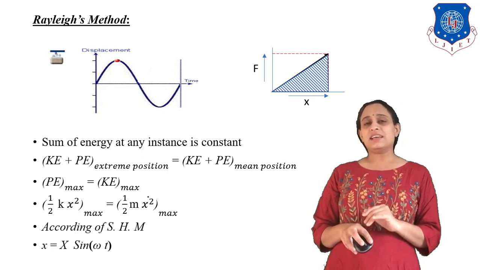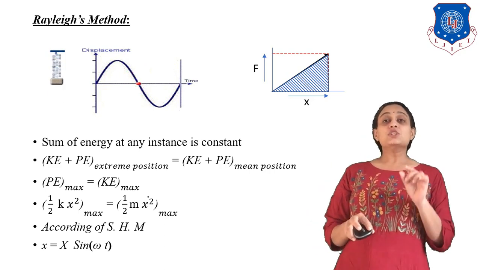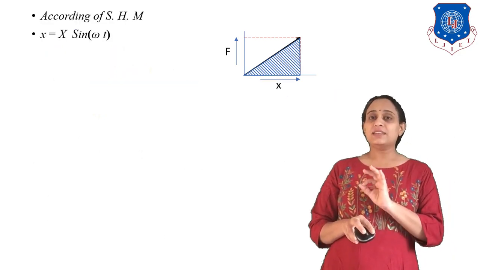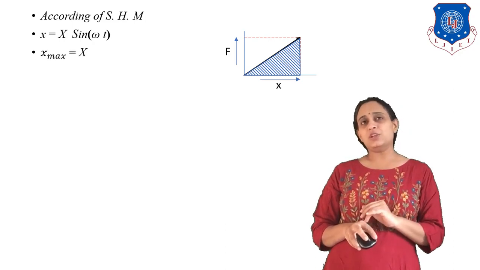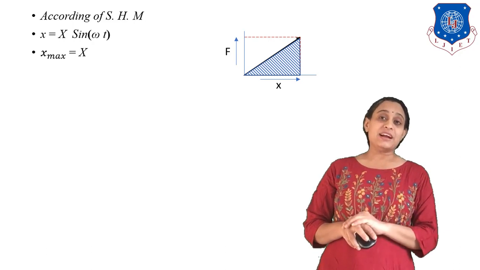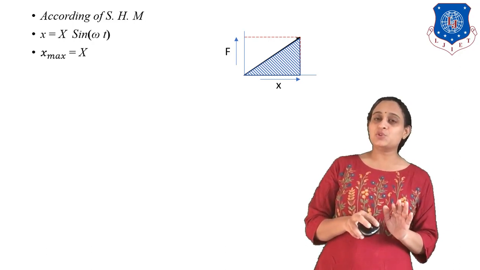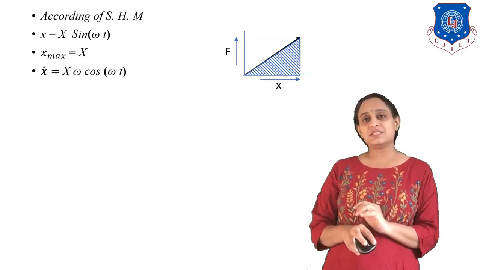Now, according to simple harmonic motion, what is the standard equation? Small x is equal to capital X sine omega t. If we want to consider the maximum value of x, what is the maximum value? When sine omega t is 1. So small x maximum should be the capital X value, which means the standard displacement.